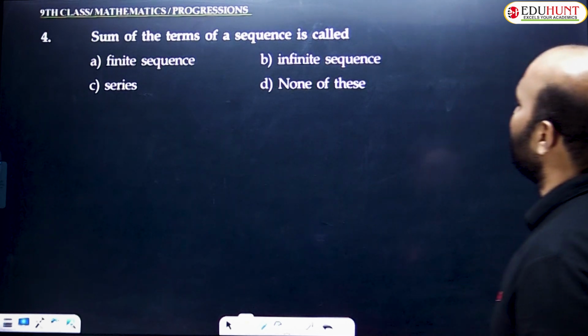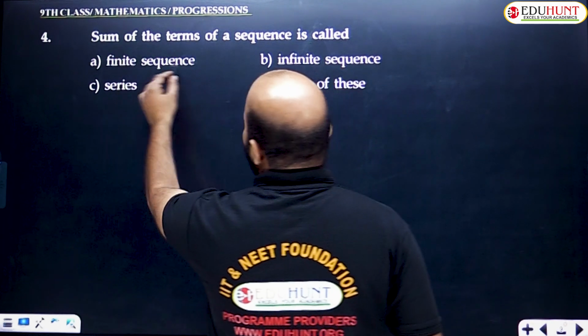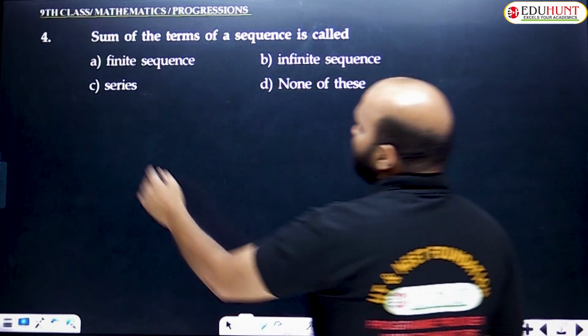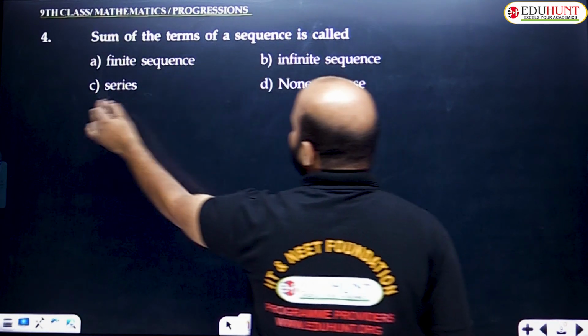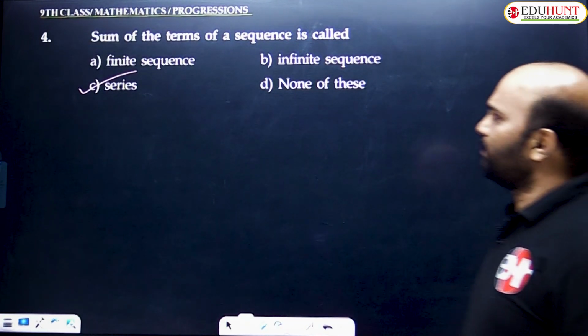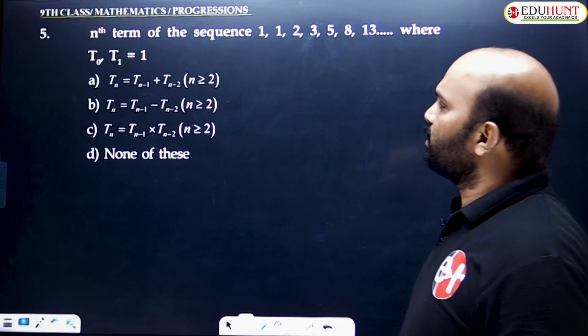Sum of the terms of a sequence is called a series. Option A, finite sequence. Option B, infinite sequence. Option C, series. Option D, none of these. So the sum of the terms of a sequence is called a series. Option C is the right answer. I already explained that in the fundamental concept of progression. Am I clear? Let's go to question number 5.